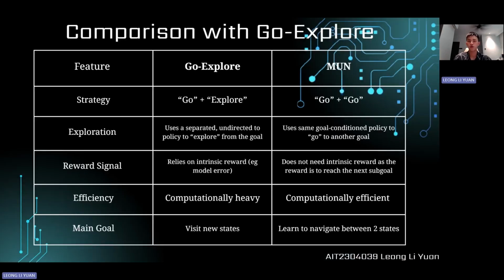And this is the comparison with GoExplore using MUN. So the strategy is to change the original goal phase and explore phase into two goal phases. And the overall efficiency is MUN is computationally efficient compared to GoExplore.